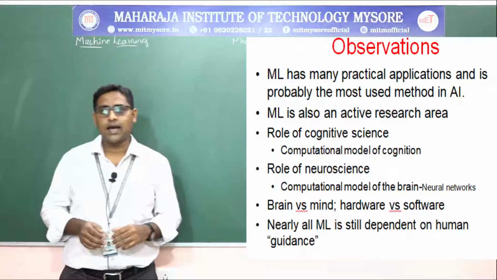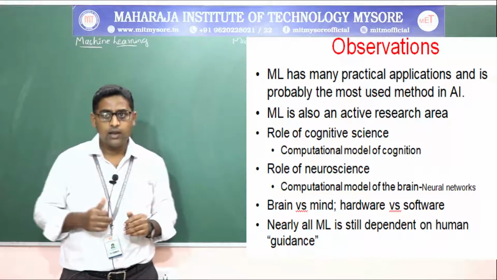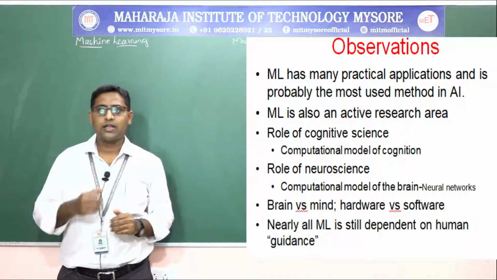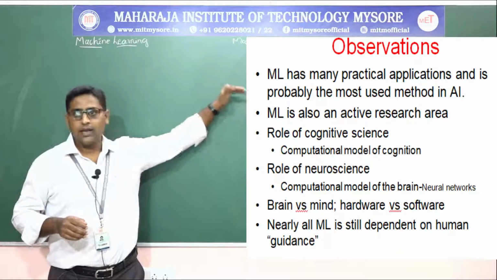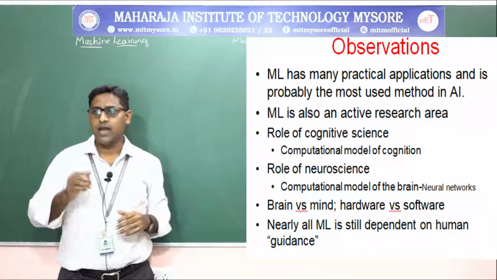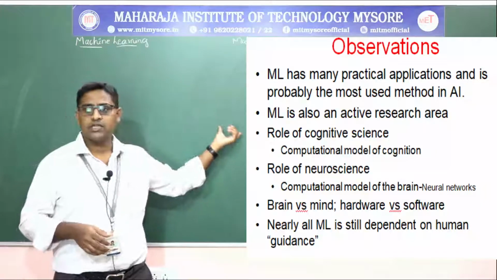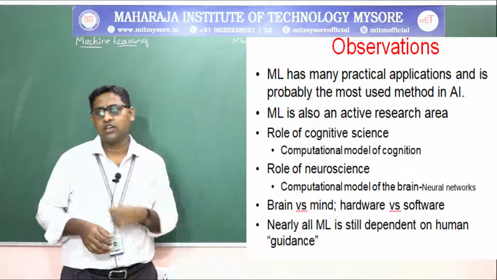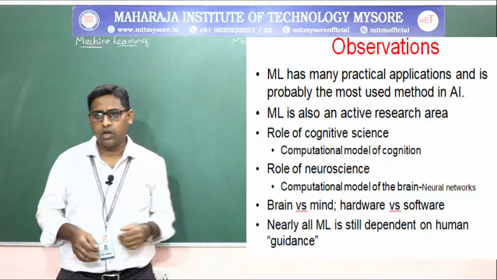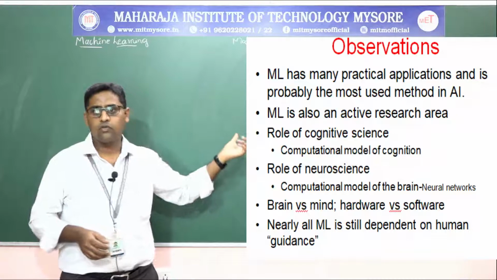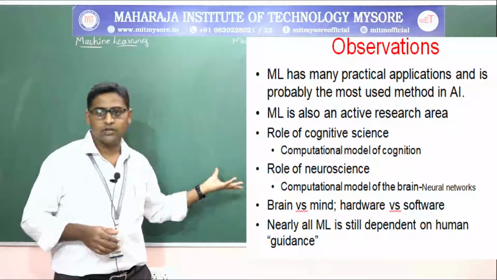The observations are that machine learning has many practical applications and is probably the most used method in artificial intelligence. Machine learning is also an active research area with respect to the role of cognitive science, computational models of cognition and recognition, then the role of neuroscience, that is computational models of the brain, called neural networks.